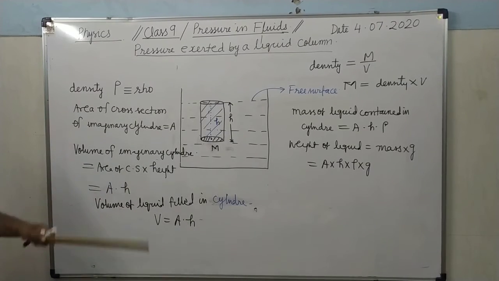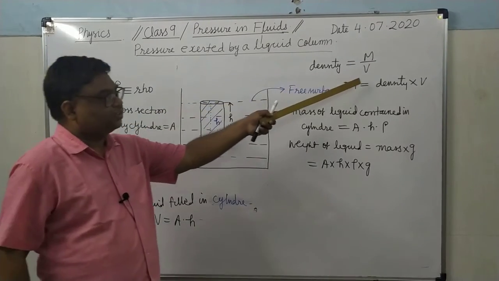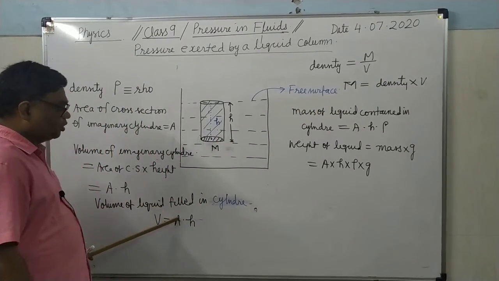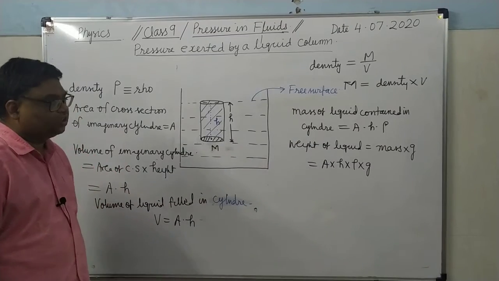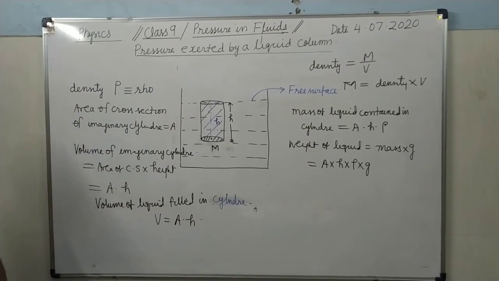So, what will be the mass of liquid contained in the cylinder? Mass of liquid will be equal to, you can apply this formula, density multiplied by volume. Density is rho. Volume is A into H. So, A into H into rho. So, mass is known. So, what will be the weight? Weight will be A into H into rho into G.